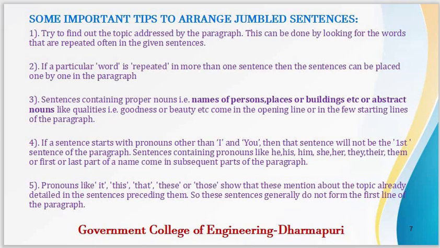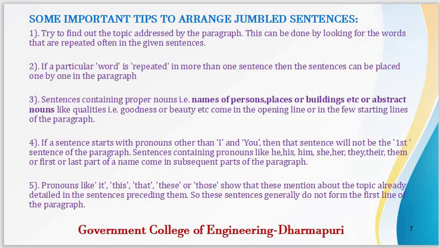Sentences containing proper nouns, that is names of persons, places or buildings. That is how we describe nouns, name of a person, place or a thing. Or abstract nouns like qualities, that is goodness or beauty, etc., come in the opening line or in the first few lines of the paragraph.